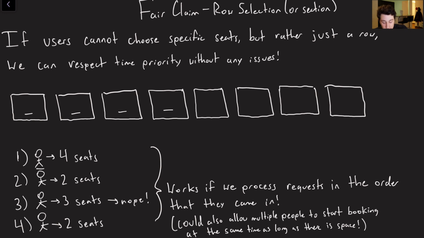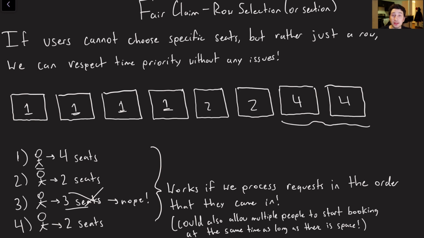So user 1 comes along and says, hey, I want 4 seats. User 1 gets there first. Our server says, oh, everything's empty. We can assign you from the left right now. User 2 comes in and says, hey, I want 2 seats. Our server says, okay, that's fine again. I see 2 seats right over here. User 3 comes in and says, I want 3 seats. Our server says, ooh, actually there are only 2 left. Sorry, buddy, you're out. No, sir. User 4 then comes in and says, I want 2 seats again. We say, oh wait, we actually do have 2 seats available. Let's go ahead and book it for you.